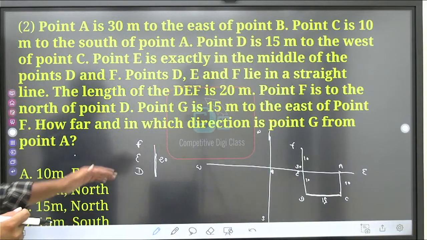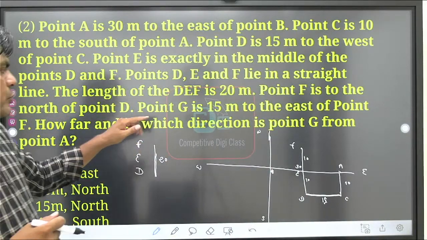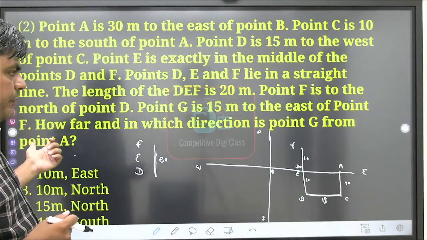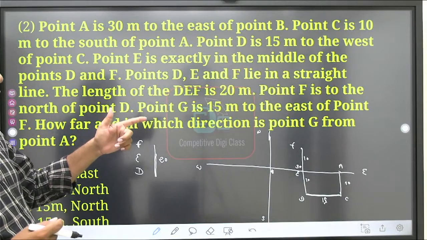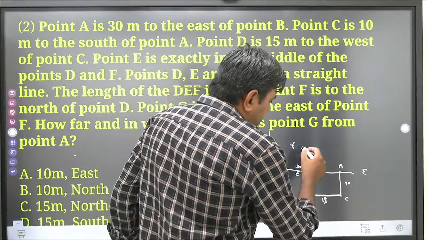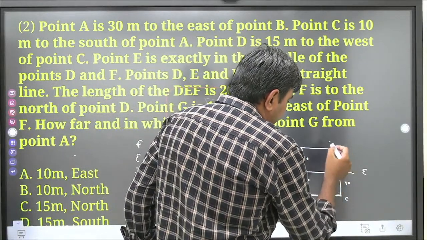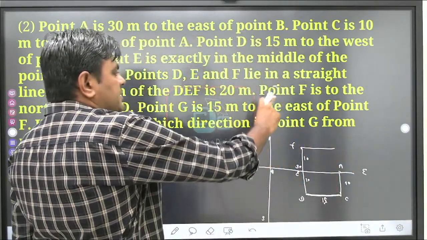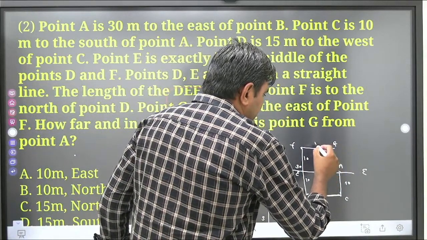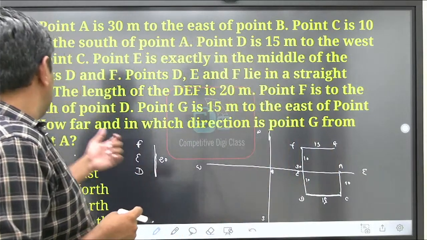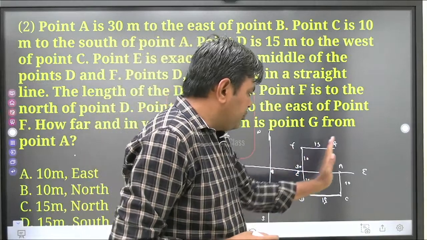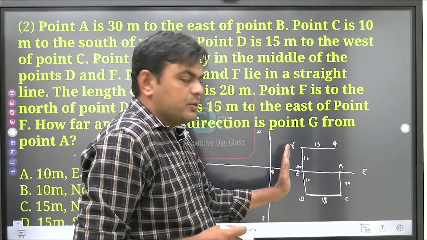Okay, point F. Next, point G is 15 meter to the east of point F. So again we are going 15 meter over here, and that point is G, that is 15 meter from point F to the east of point F. So point G is in east direction with respect to point F.